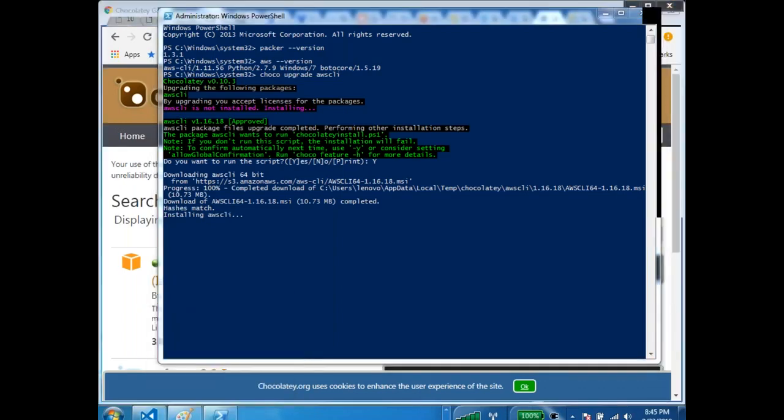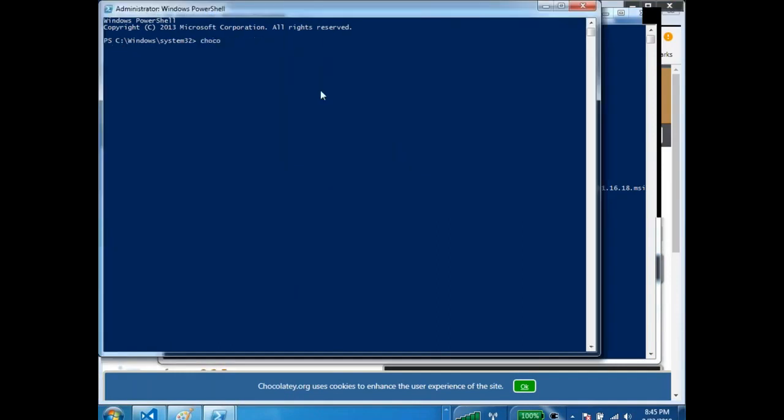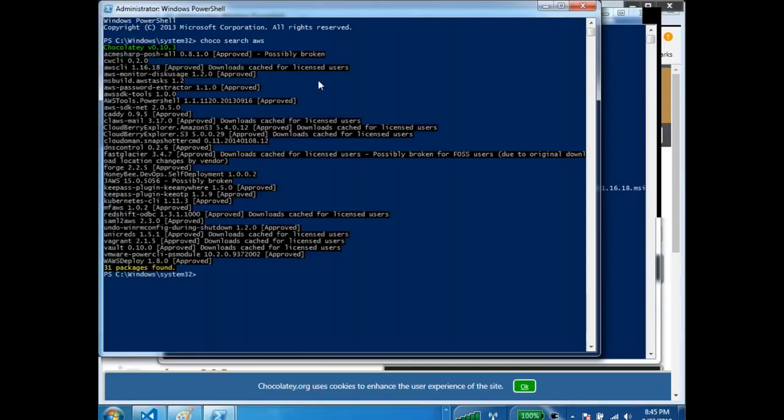There is one more way. What you can do is you can say choco search aws, and it will give you the whole list of whatever software is present with AWS. From this you can find whatever interests you and execute that command. So there is no need for you to even go to the browser and find it out. Similarly, choco search packer, choco search vagrant. You can do all the searches from the command line.